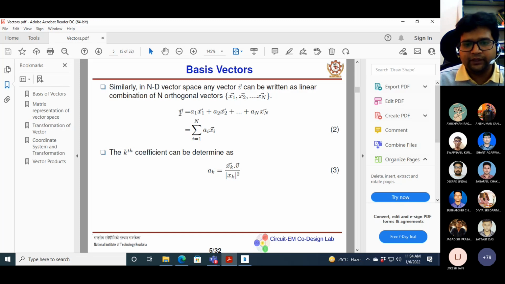If we have a vector in an n-dimensional coordinate system, which is very difficult to imagine, you can always write any vector in that coordinate system as a linear combination of n orthogonal basis vectors. And the coefficient of that particular basis vector can be found from the inner product of the vector with it.